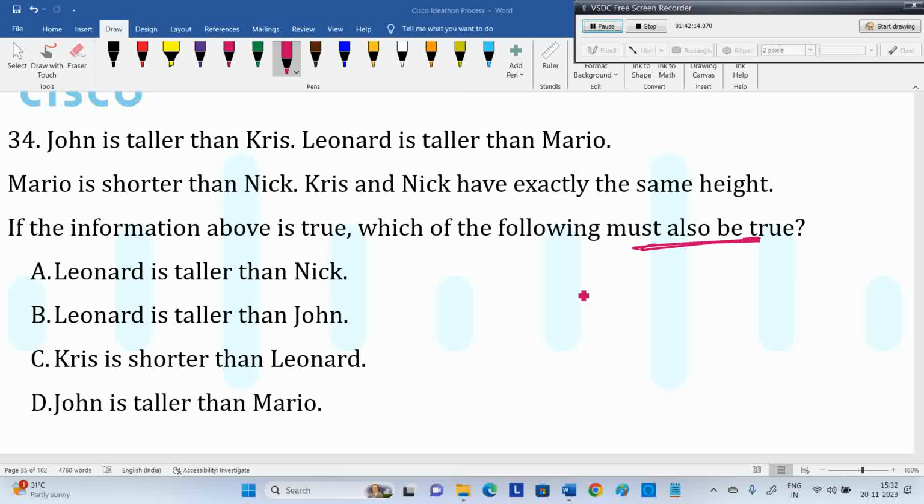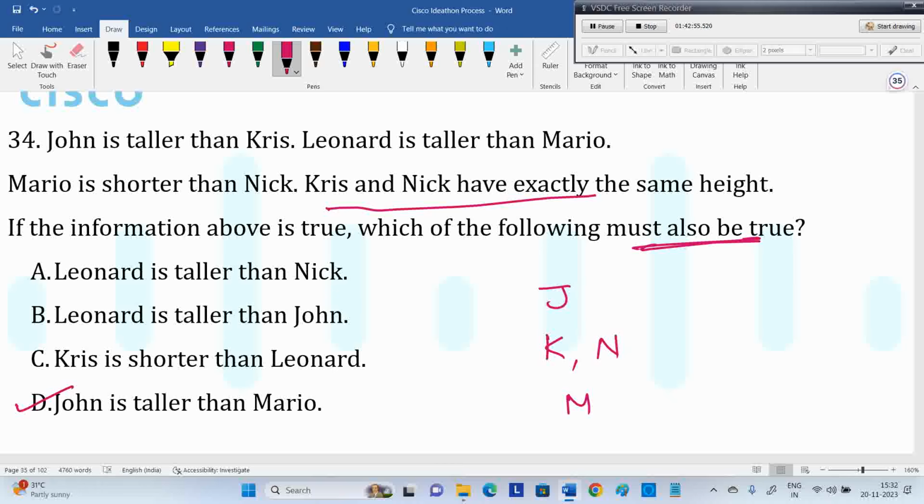Which is correct? D is correct: John is taller than Chris. See, the important thing you have to do is go for the connected statements. I put John and Chris on screen, right? You see the statements related to John and Chris only. Don't go for L and M, we don't have a connection between L and M. Now you have to go for J and K related. There is a statement that Chris and Nick are the same height, which is related to Nick. There is a statement: Mario is shorter than Nick. So definitely John taller than Mario is correct.